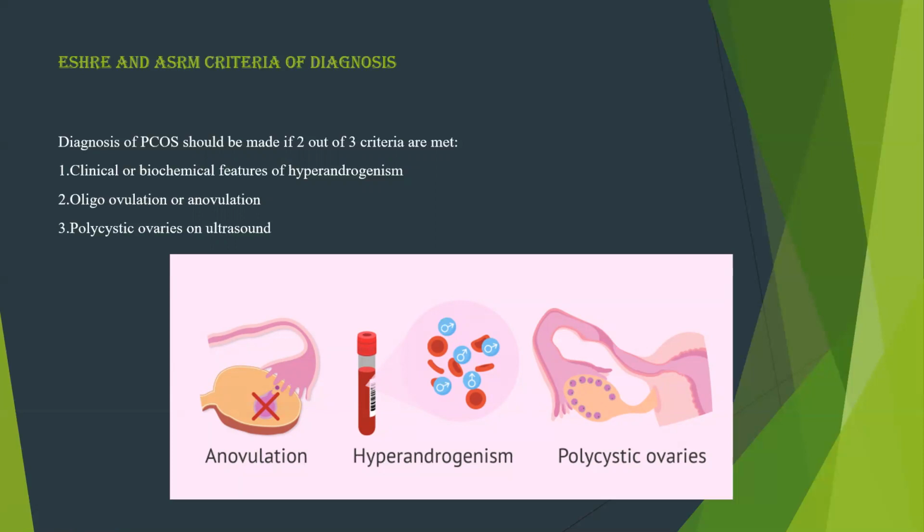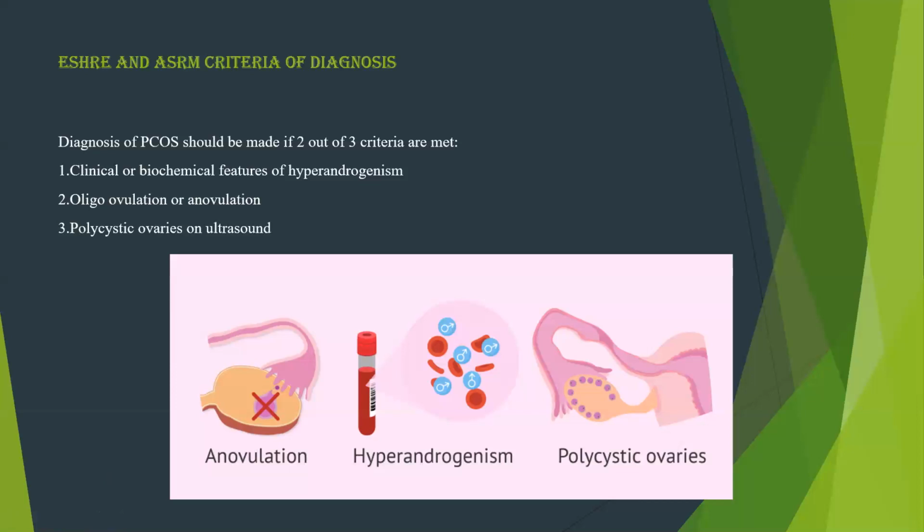Next comes the oligo-ovulation or anovulation. So oligo-ovulation is irregular menstruation, and anovulation is the absence of menstruation. So due to reduced amount of FSH, there is no way for development of Graafian follicle, and absolutely there is going to be no ovulation. So that is responsible for the second one. Next one, polycystic ovaries on ultrasound. So ultrasound is a diagnostic procedure. Presence of cysts on the ultrasound is the third criterion.